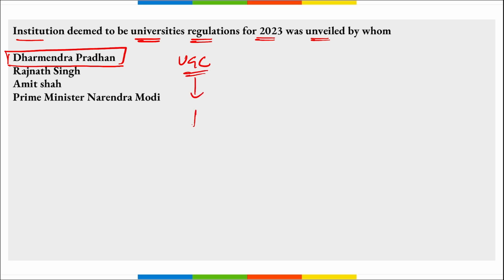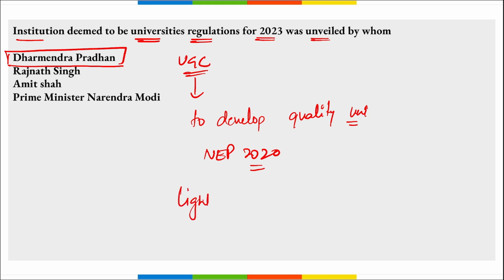Main focus here is to develop quality universities, right? These will surpass the UGC regulations of 2019, and they are aligned with the New Education Policy of 2020. The regulations are built upon the principle of a light but tight regulatory framework. Remember this: light but tight regulatory framework.